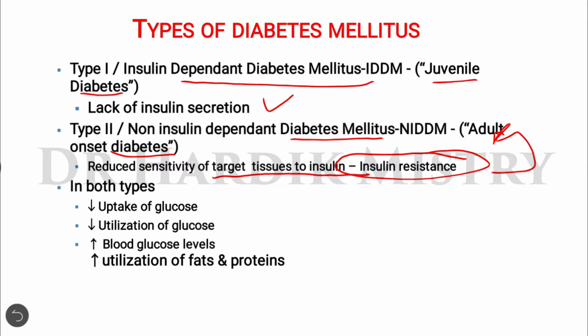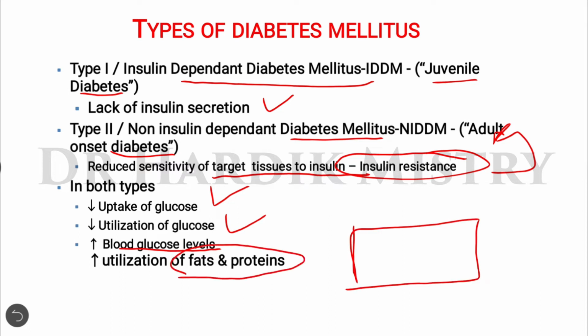In both types there will be a decrease in the uptake of glucose. There will be decreased utilization of glucose, and due to this there will be an increase in blood glucose levels, and also an increase in the utilization of fats and proteins. So here is the understanding of diabetes mellitus.